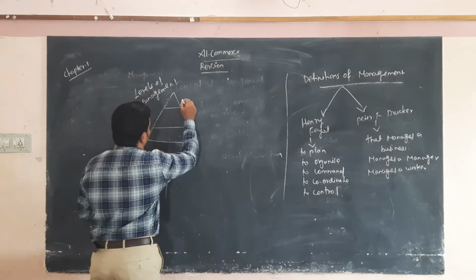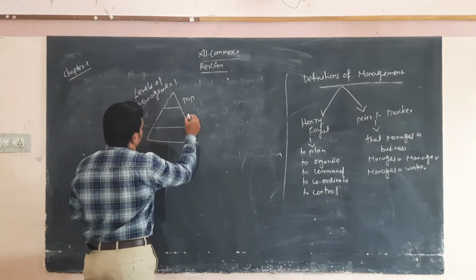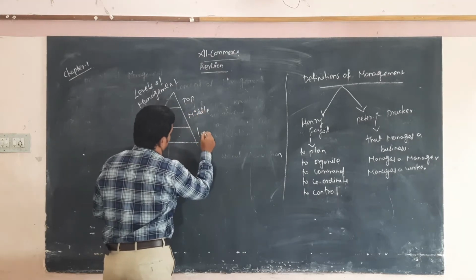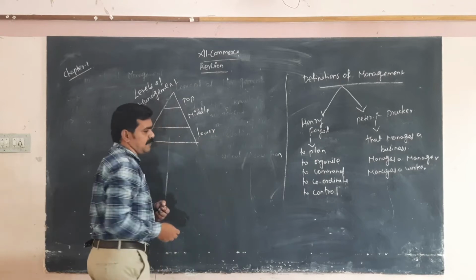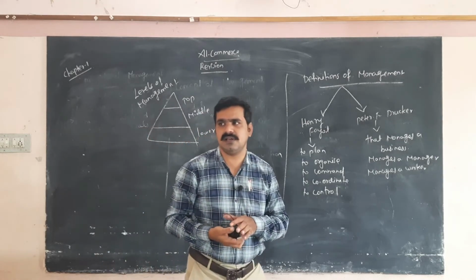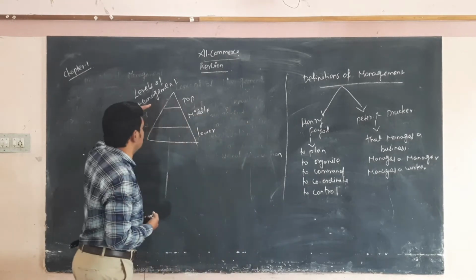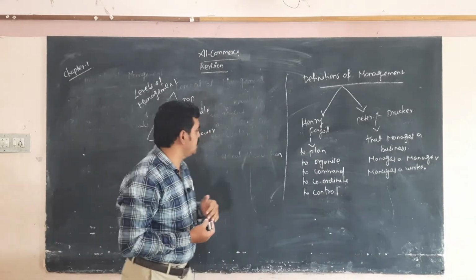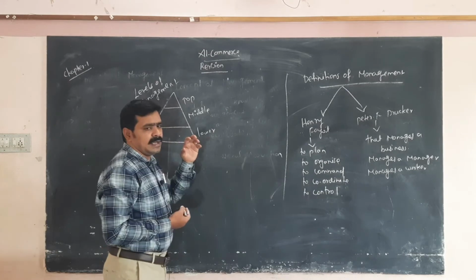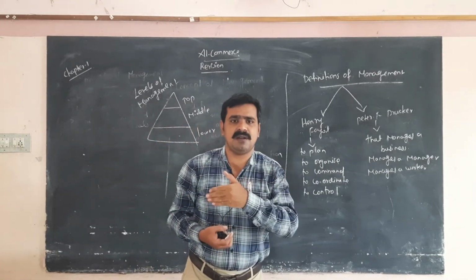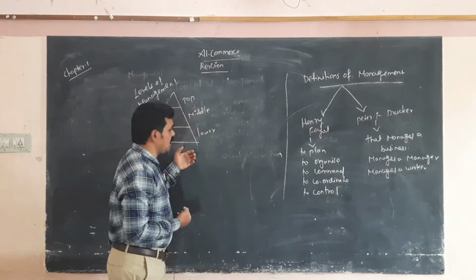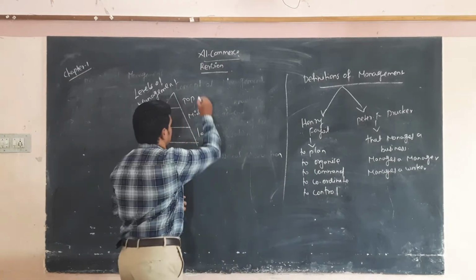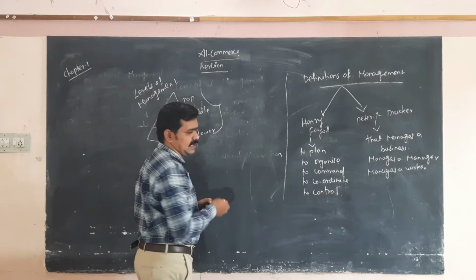Okay, so this is top level, middle level, lower level. Top level means all the CEOs are involved in this level. Middle level means all the department managers. Lower level means all the subordinates are involved in this level. So these are the three important levels.